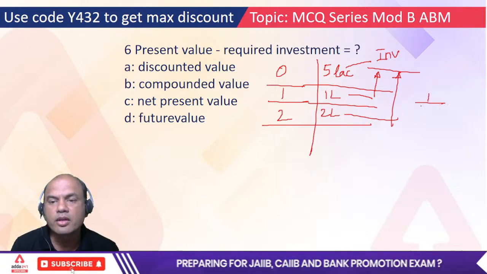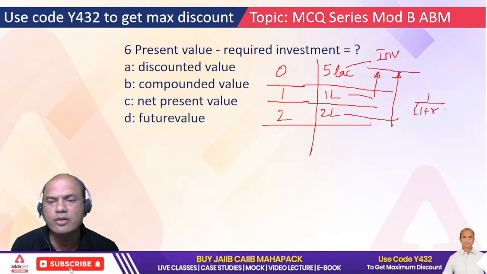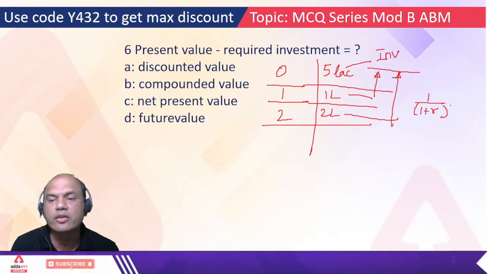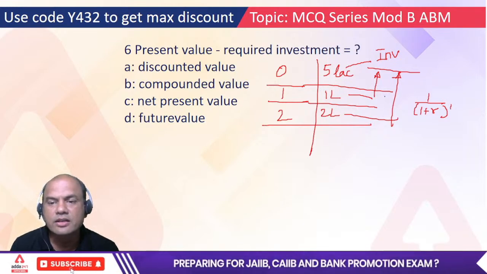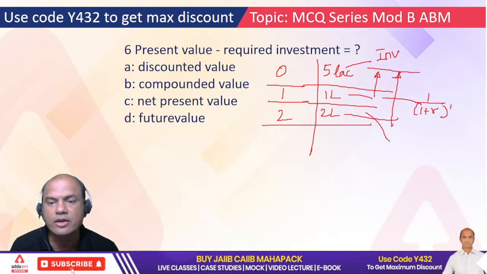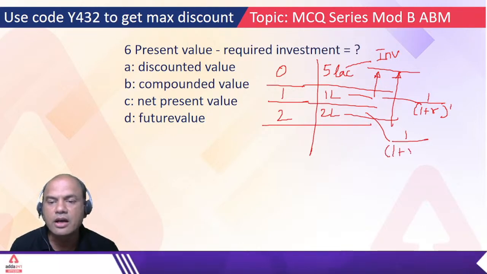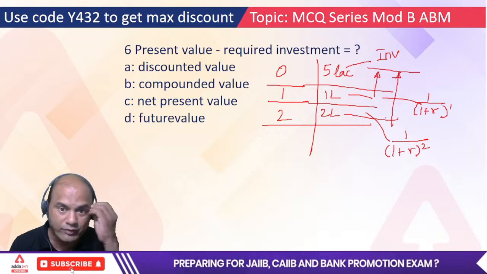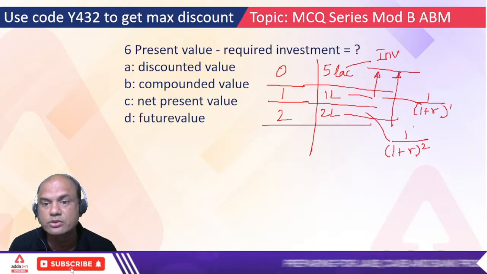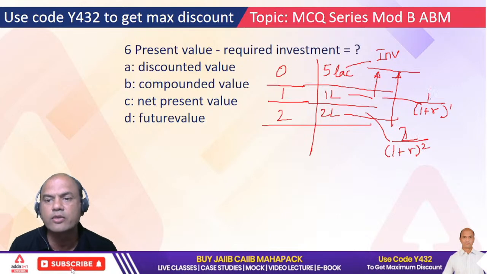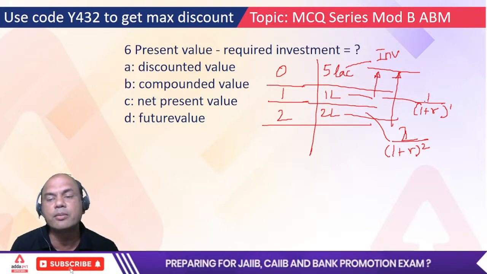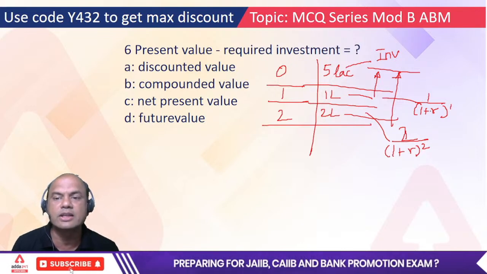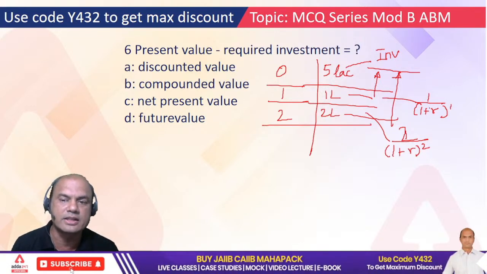1 upon 1 plus whatever that R will be given raised to, here for 1 lakh it will be 1 because year is 1, so 1 upon 1 plus R raised to 1, and for this 1 upon 1 plus R raised to 2, and then we'll multiply this by 2 because it's 2 lakh, and here 1 lakh, so it will remain as 1 lakh. So what is the rate of interest given?